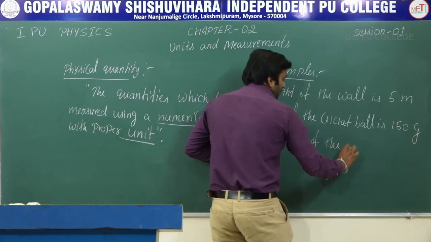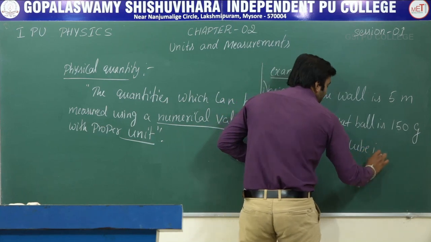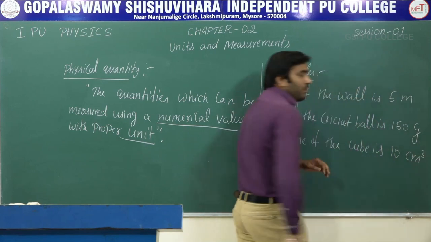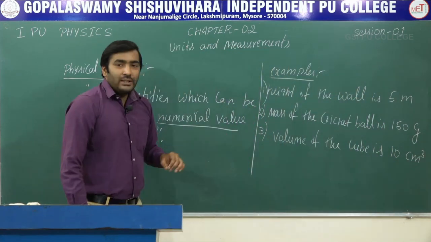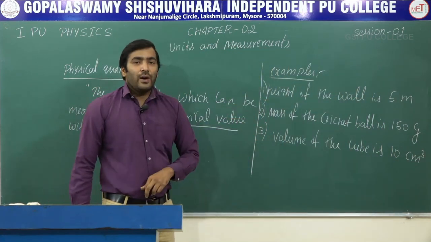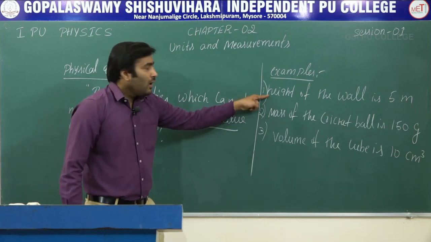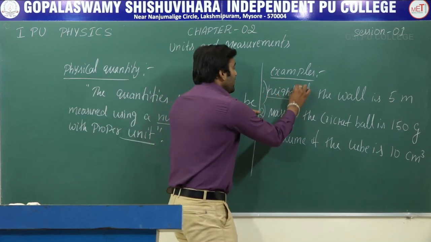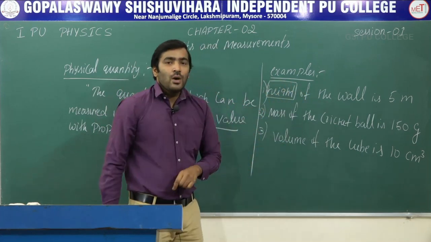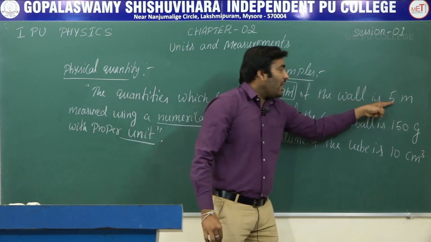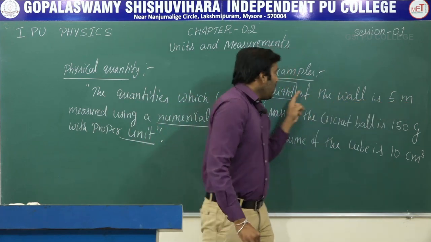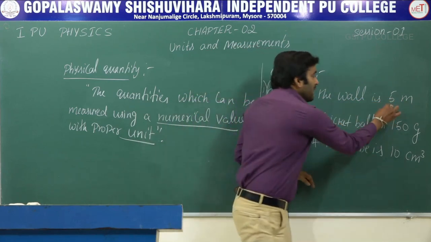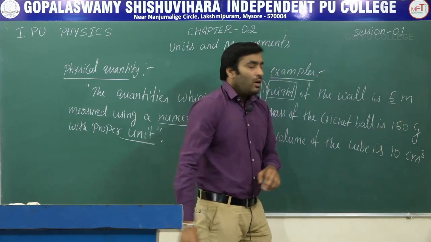The volume of the cube is 10 cm cube. I have written some examples of physical quantity. Height is a physical quantity, which is measured as 5 meter. Correct? Height is a physical quantity which is measured as 5 meter because it has a numerical value and also